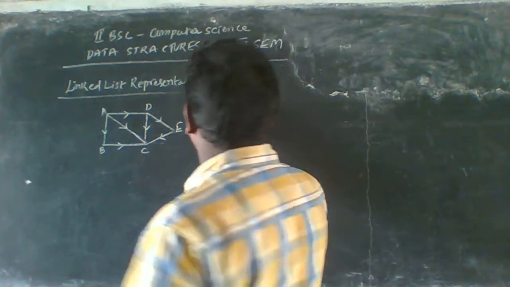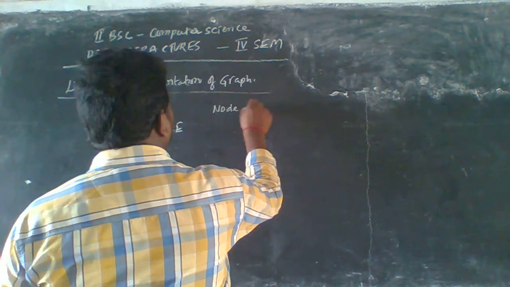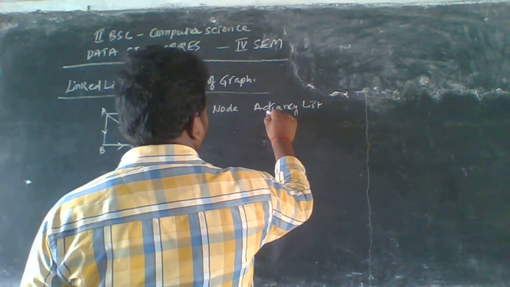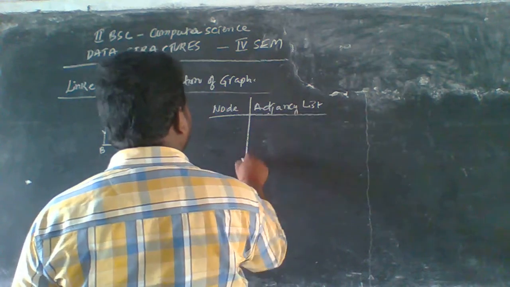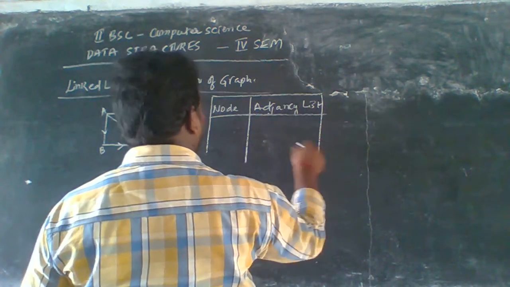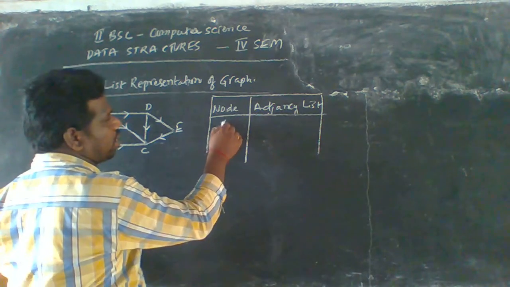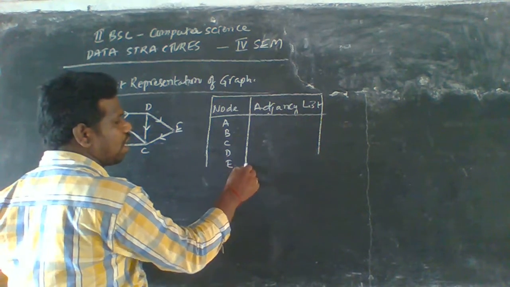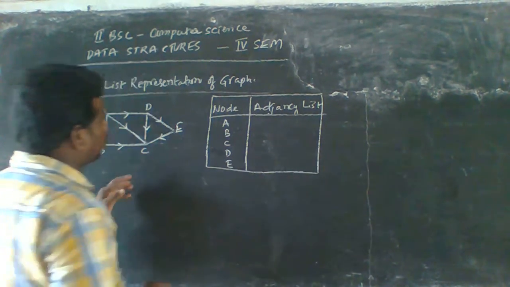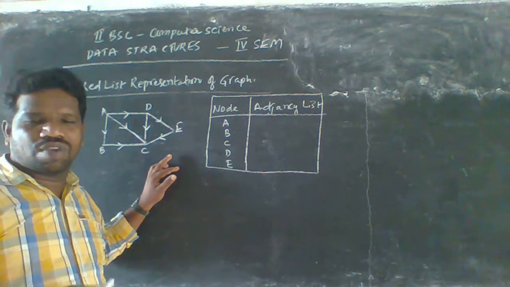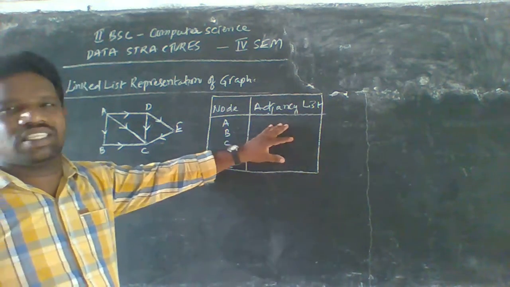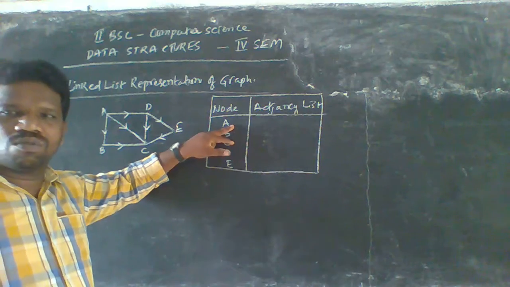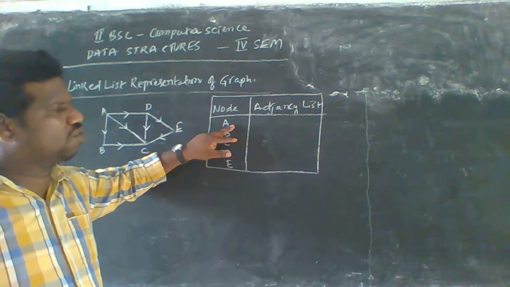So using this list, we have to use the node and the adjacency list here. In this session, I am taking the first five nodes, that is A, B, C, D, and E. Using the directions of the diagram, we have to build the adjacency list. Where does each node come from and where is it going?